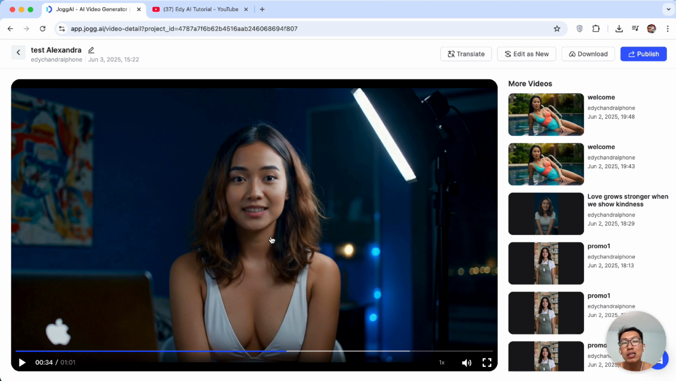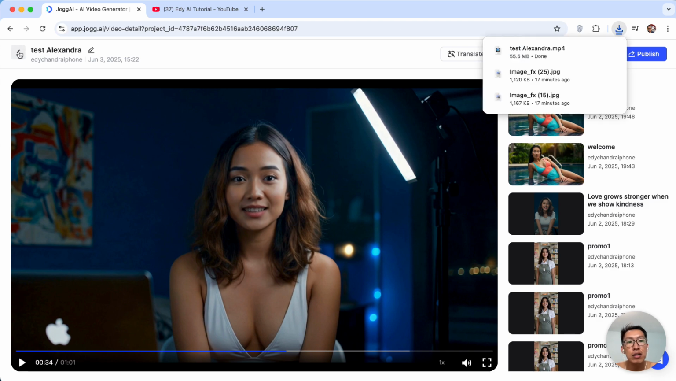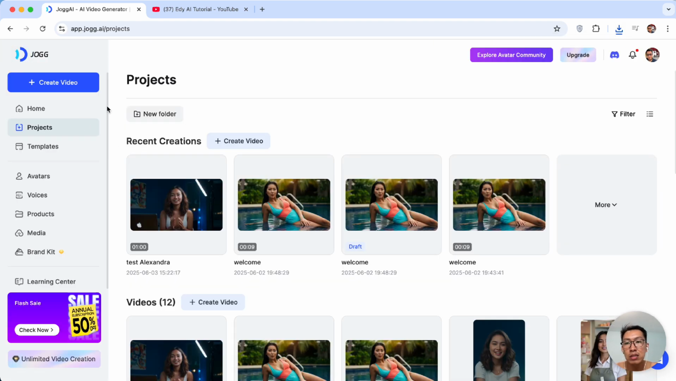Again, you can use the link down below to follow along, guys. Now I'm gonna click on download here if you wanna download it. And by the way, if you wanna edit it, you can edit right here. Let me show you another cool thing that you can do with this tool.